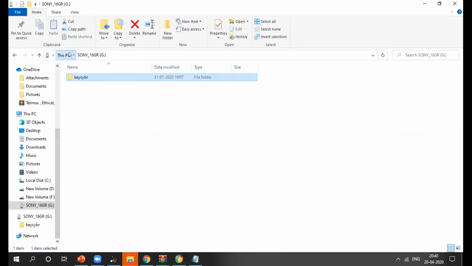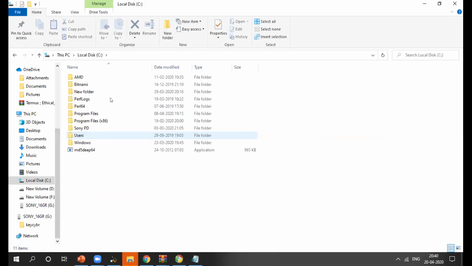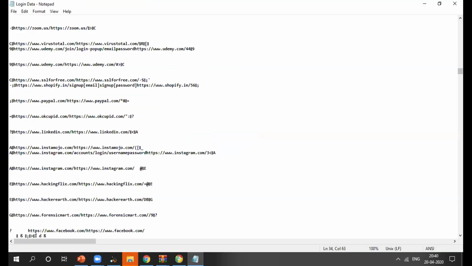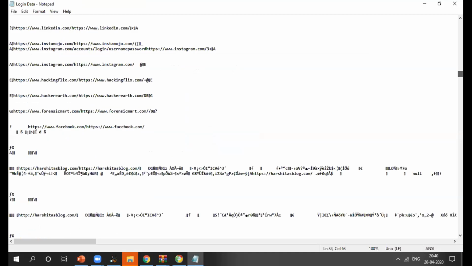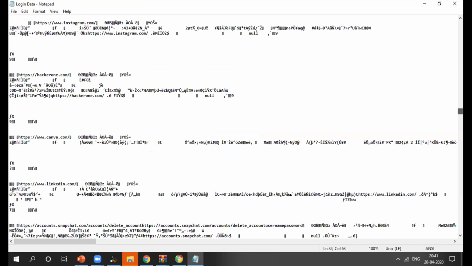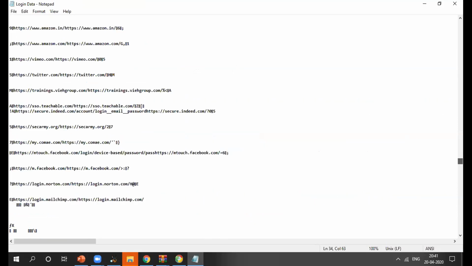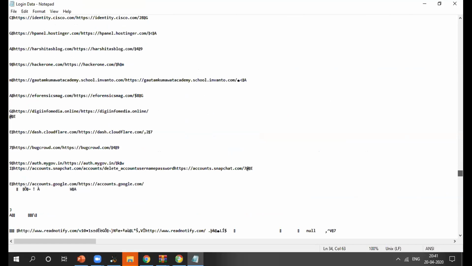Then I copy the file location, and it asks where you want to open the location of the file. So I got all the login data of my file. Whatever you are doing, the whole list will be stored. You can see here all my login data.